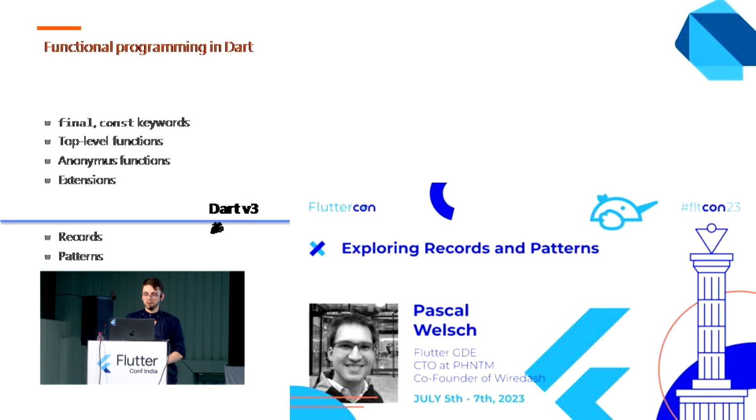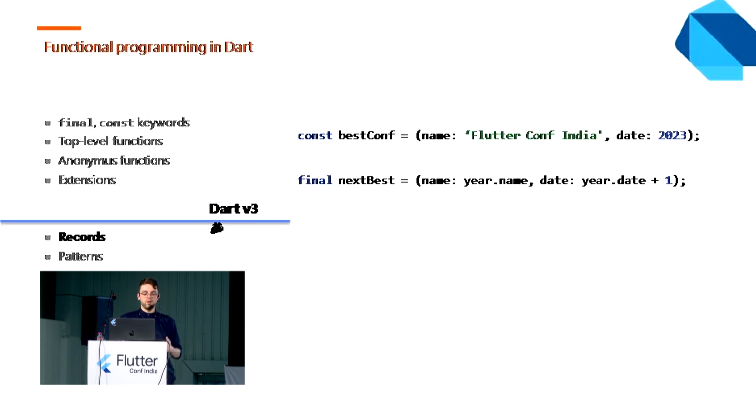So we can have records. Inside of our parentheses, we can bundle objects with types, with named or unnamed parameters. We can say that we have one record, which is the best conference this year, and we can create another object, the next best conference, which can be next year's.